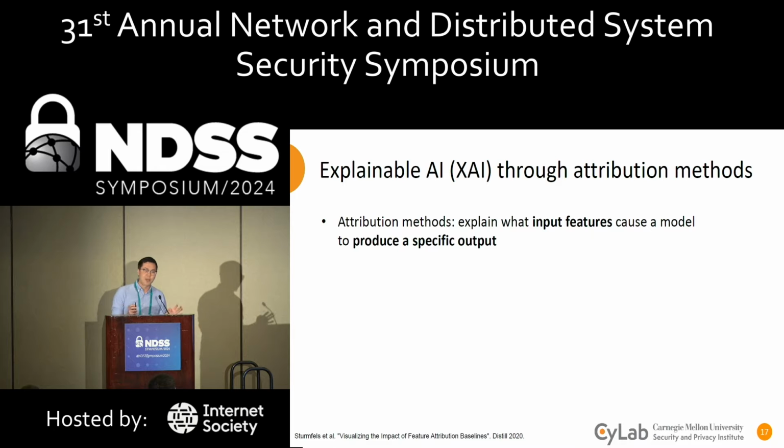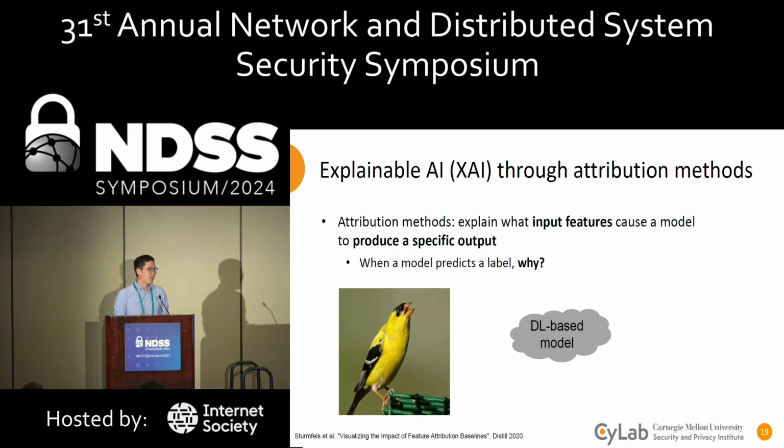This question has been answered, or at least explored a lot, by the explainable AI community through what are called attribution methods. Attribution methods explain what specific input features cause a specific model to produce a specific output. In other words, when a model predicts a label, why? Take, for example, an image classification model and this input image on the left.